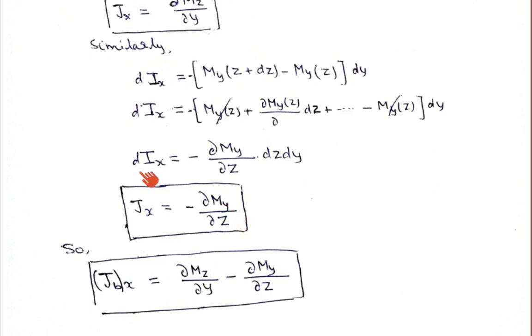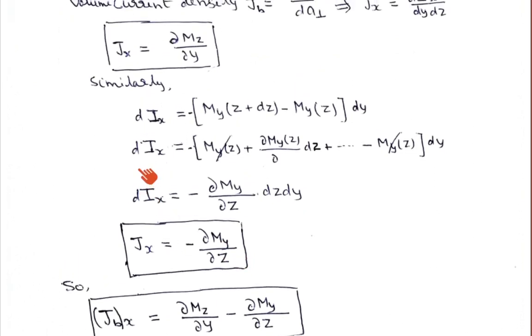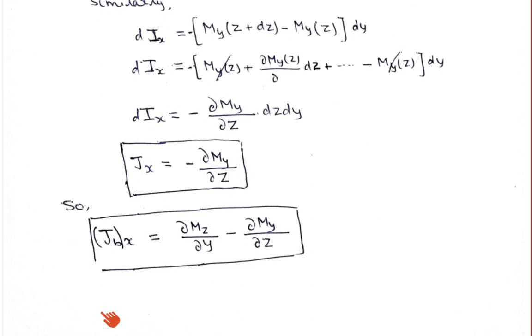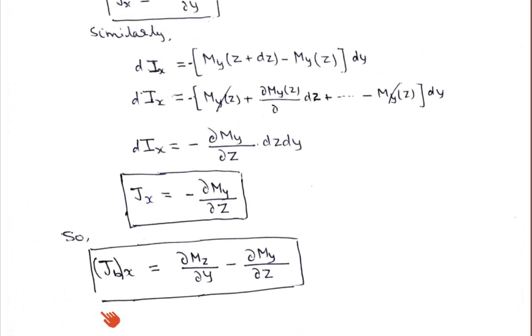Both of these currents are Jx, flowing in the x direction. So the net volume bound current flowing along the x direction can be written as del mz upon del y minus del my upon del z.